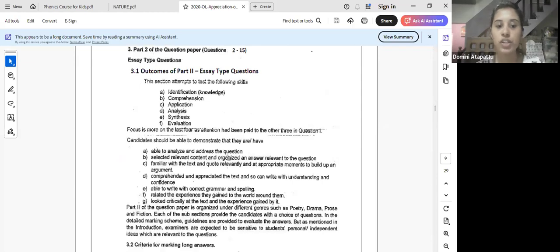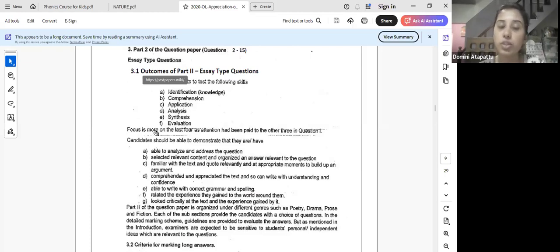And then this is the important part. When it comes to your essays, we are going to read the criteria for the essay type questions, and look into what they are paying attention to. Here they are saying you have to have these skills. These are the skills that are tested: identification, comprehension, application, analysis, synthesis, and evaluation. What it basically means is you should be able to understand the text and identify the characters, the themes, the techniques, and all of that.